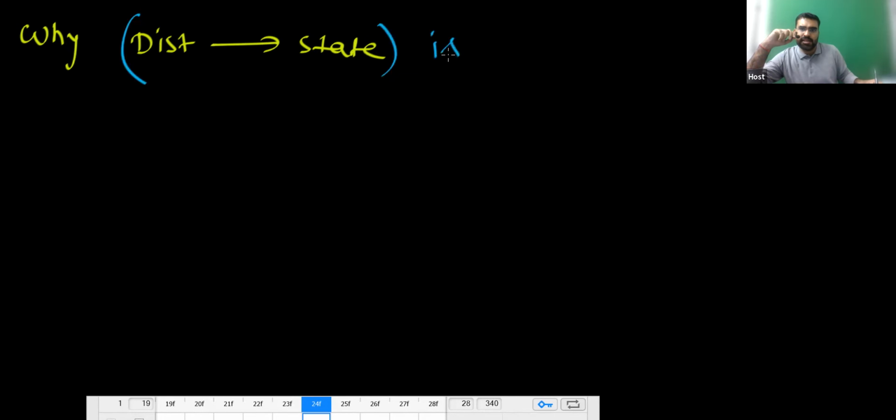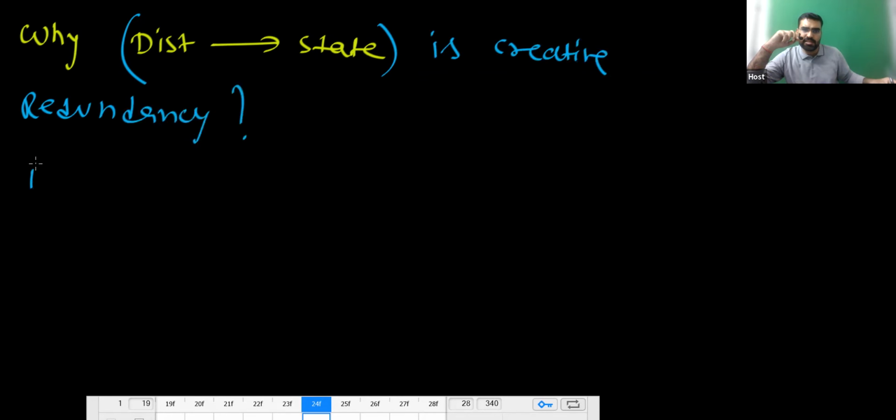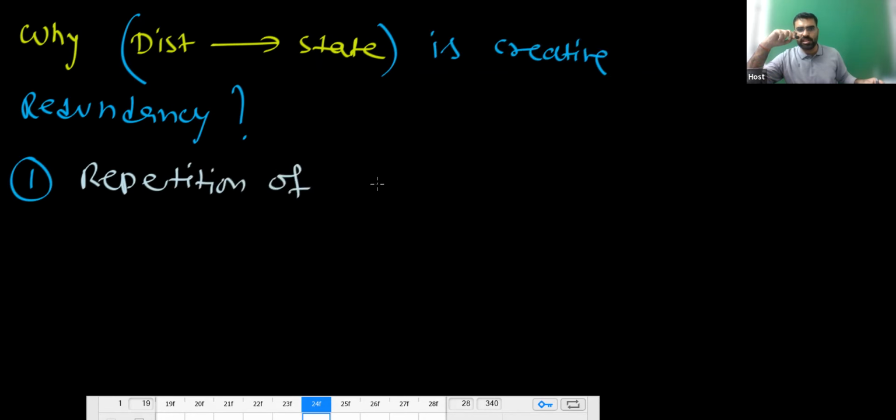So you can notice why district determining state is creating redundancy. You understand why this is creating redundancy. There are two reasons why this is creating redundancy. The first reason is repetition of district causes repetition of state. Yes or no?